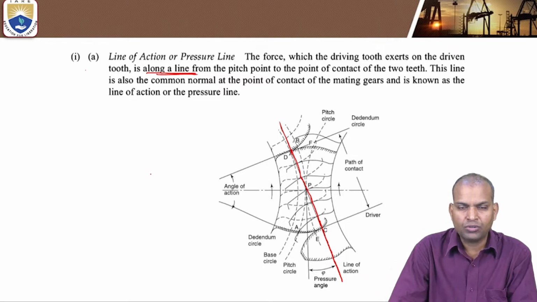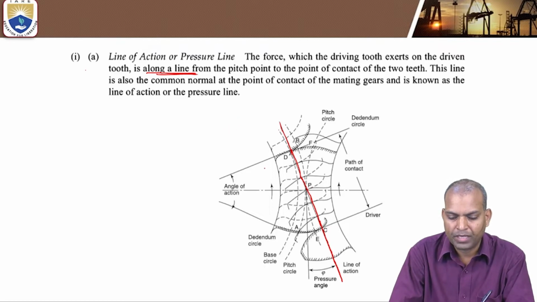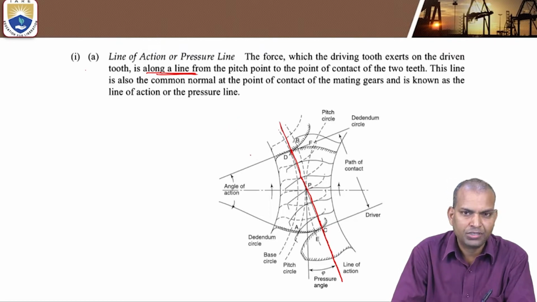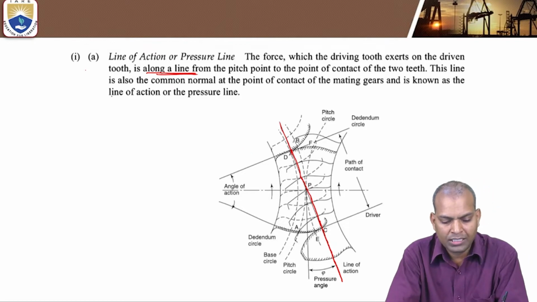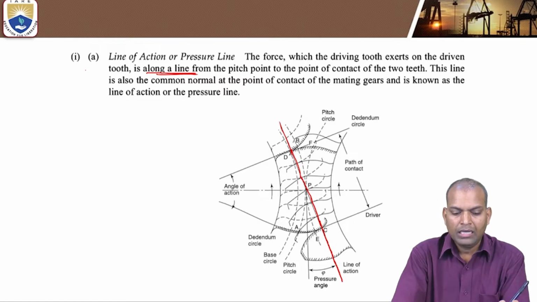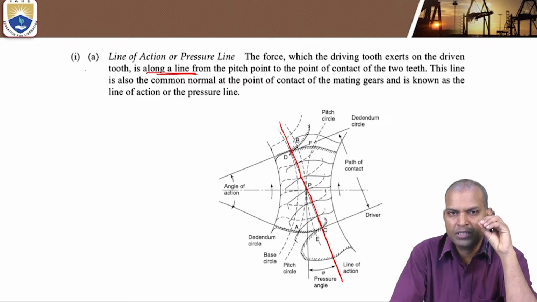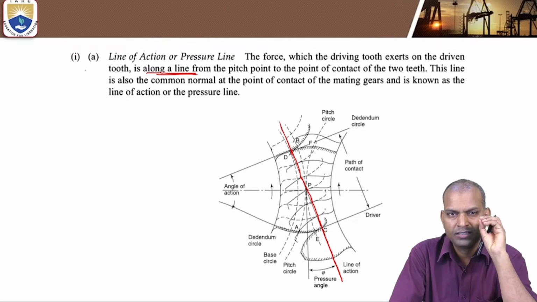This line is also the common normal at the point of contact of the mating gears. It is known as the line of action or the pressure line. Pressure line means the line along which the pressure of the two gears takes place, one gear on another gear.